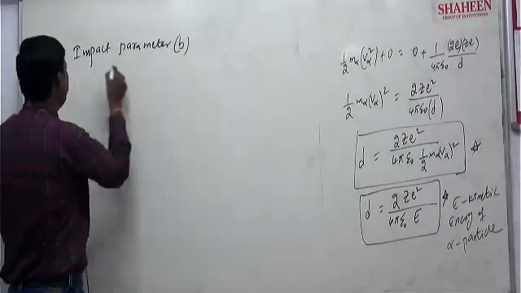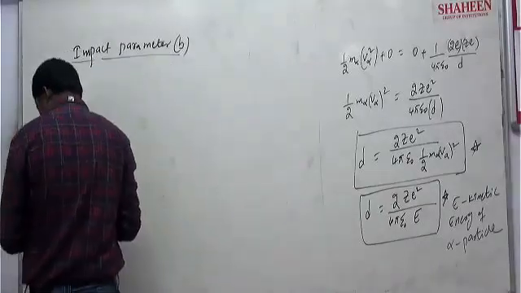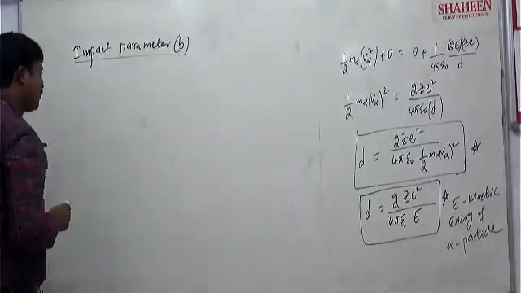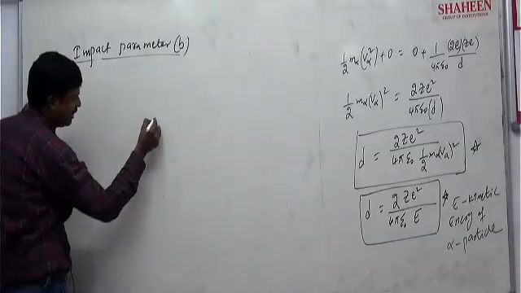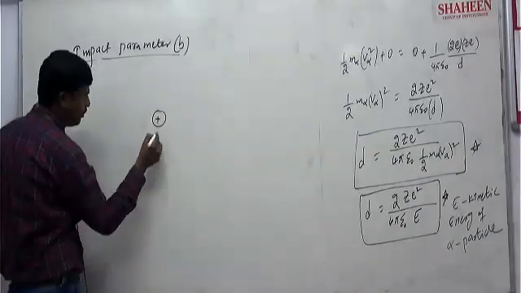Generally denoted by b. What does impact parameter mean? Look carefully. Here we have a nucleus.